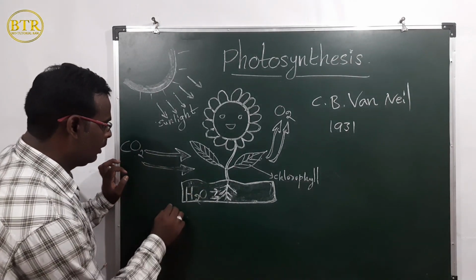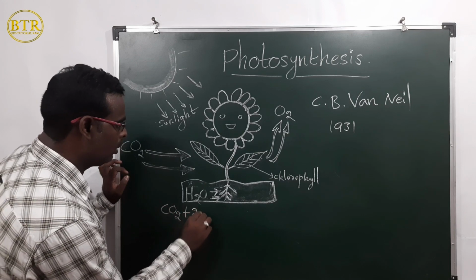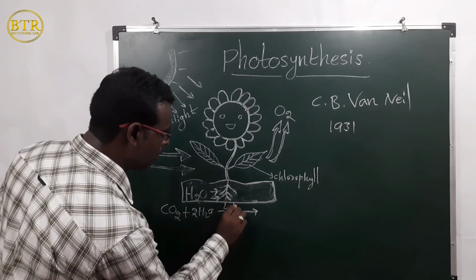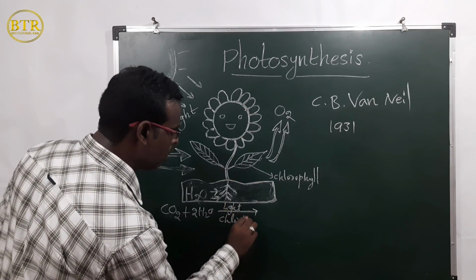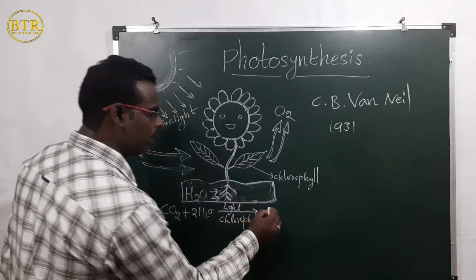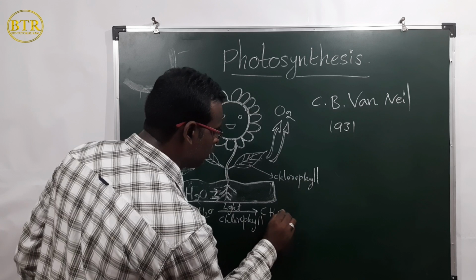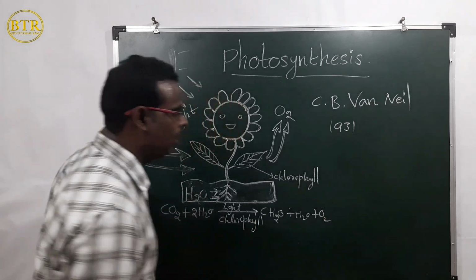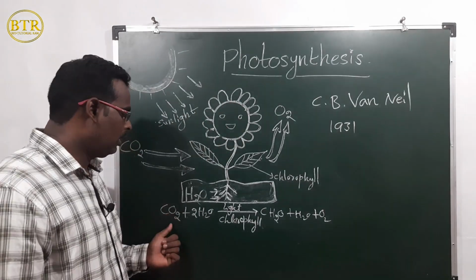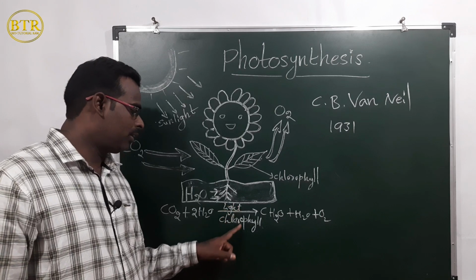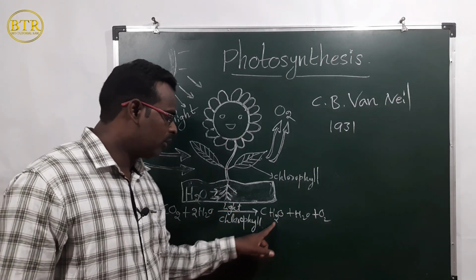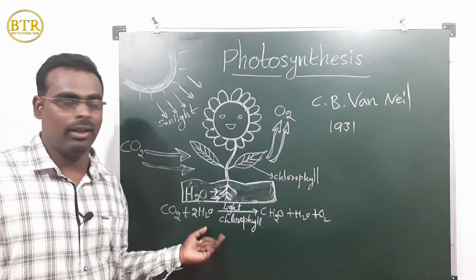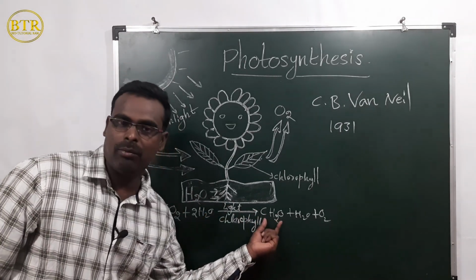What is the equation of C.B. Van Niel? See here: carbon dioxide, CO2, plus 2H2O, in the presence of light and chlorophyll, gives a carbohydrate molecule CH2O plus a water molecule plus an oxygen molecule. This is the simple equation of C.B. Van Niel. Carbon dioxide plus water in the presence of light and chlorophyll forms a carbohydrate molecule, and a water molecule and oxygen gas are also released. This is the carbohydrate molecule.